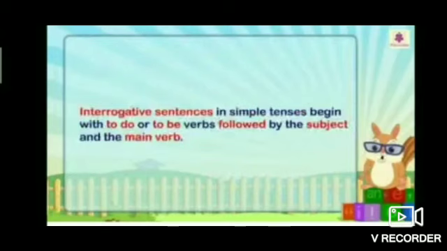Interrogative sentences in simple tenses begin with to do or to be verbs followed by the subject and the main verb.